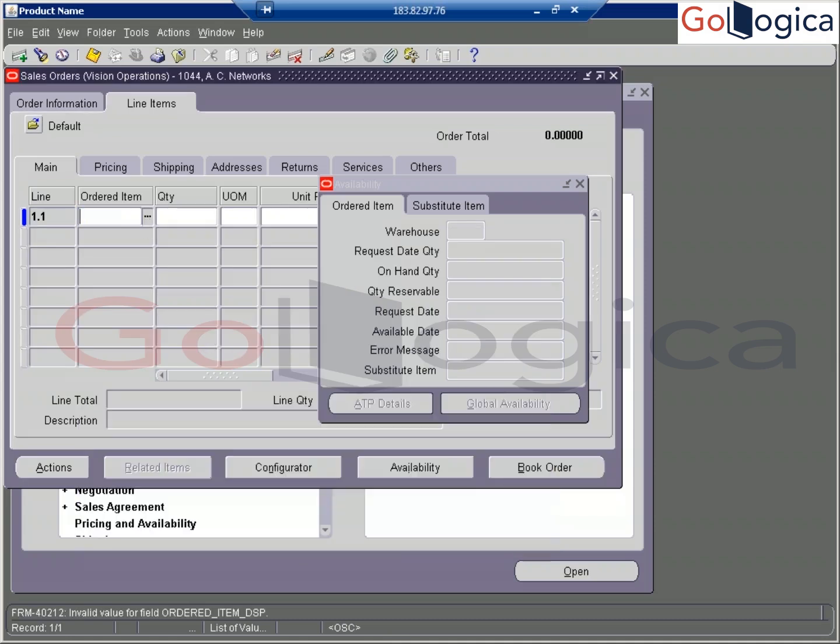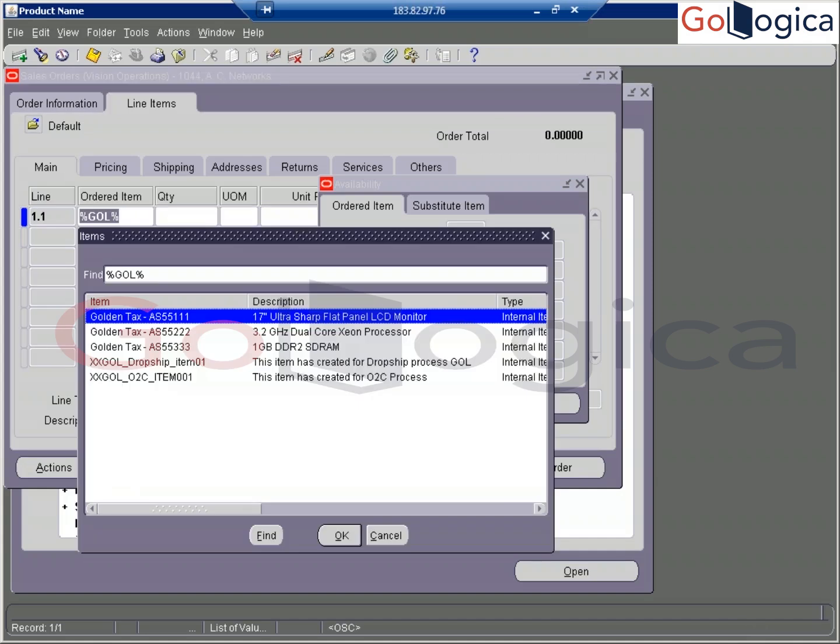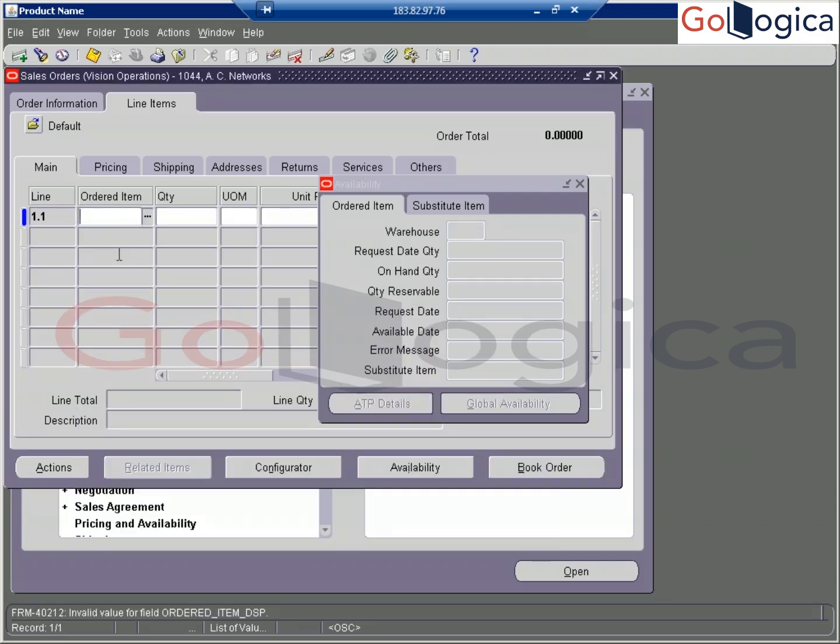One second. Okay, let me try. Okay, it's coming, right? No, this is also different. Let me check now. Our item should come. Drop ship.